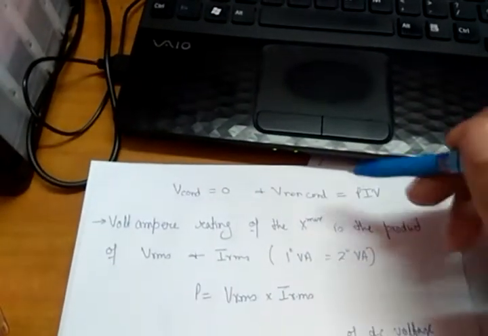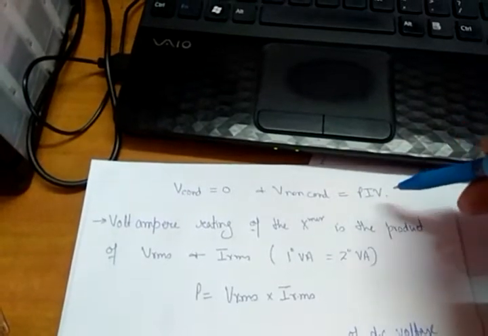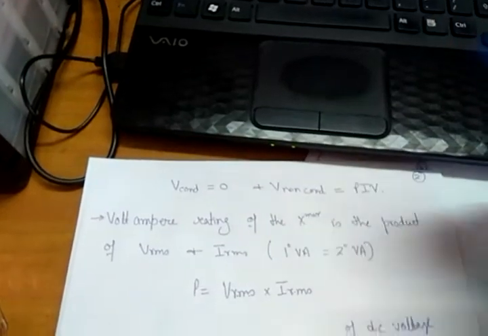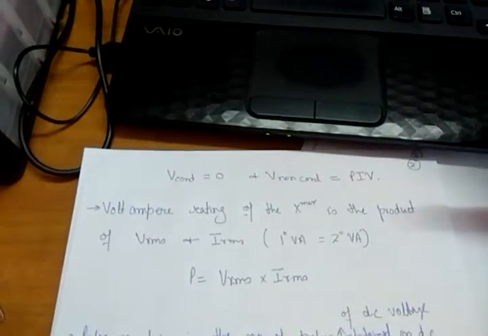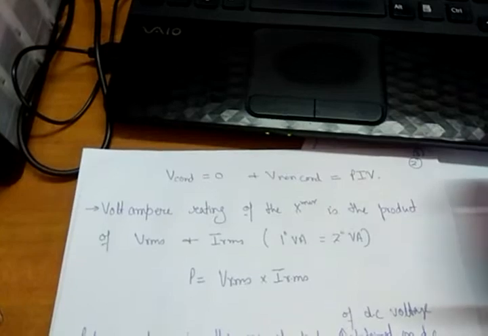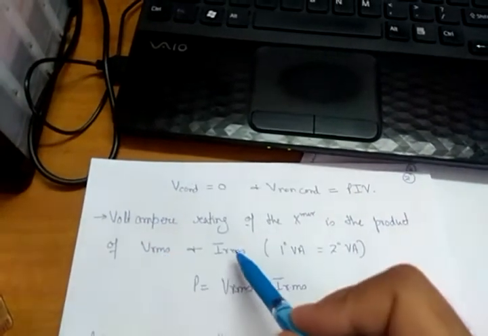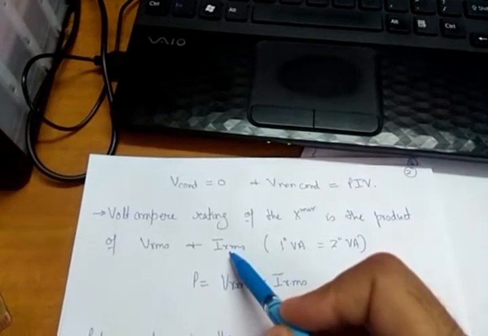This was about the rectifier. In the case of a transformer, whatever the power rating on the primary side, the same is the volt ampere rating on the secondary side. This volt ampere rating is given by the product of the RMS voltage and the RMS current.